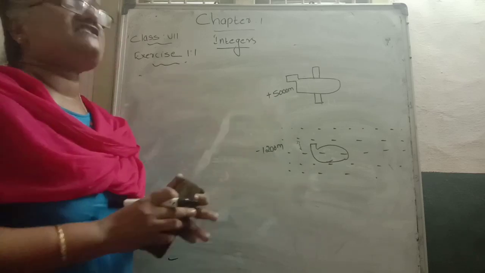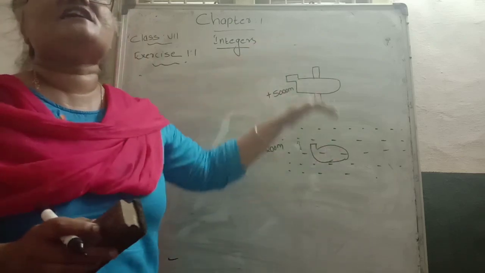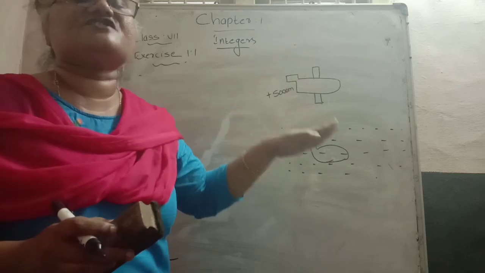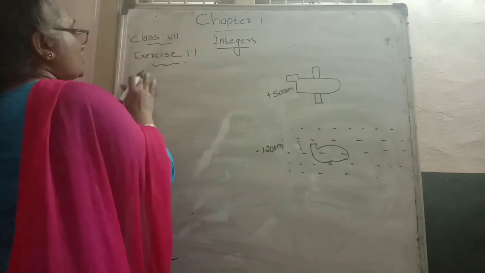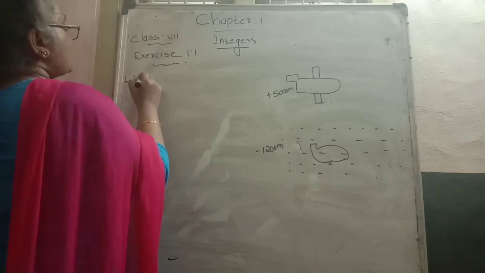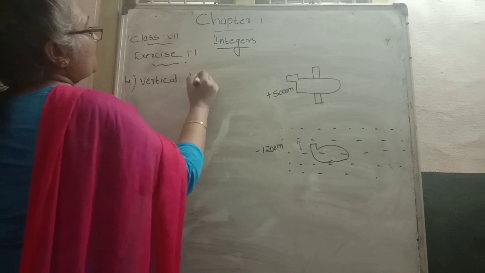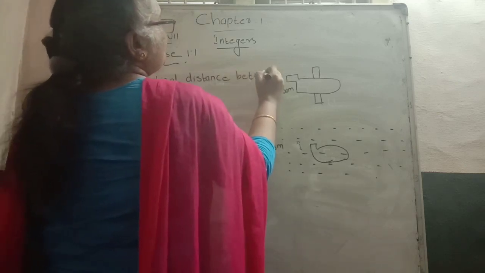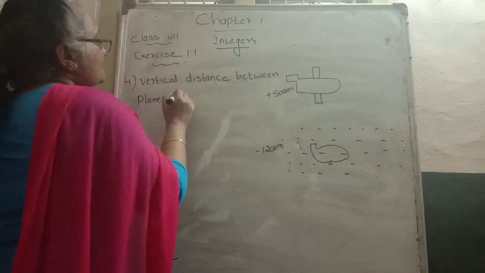So what are they asking? What is the vertical distance between the plane and the submarine? So we can write it, as our fourth question, as the vertical distance between plane and submarine.